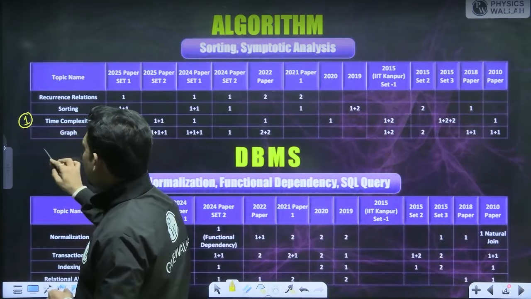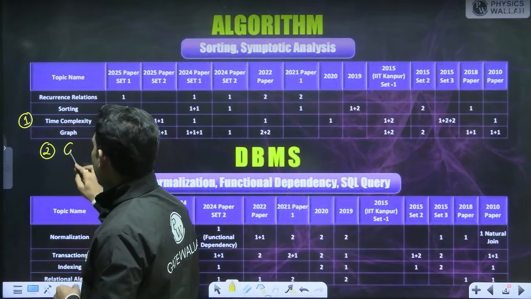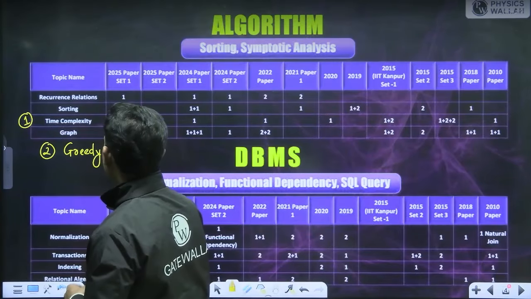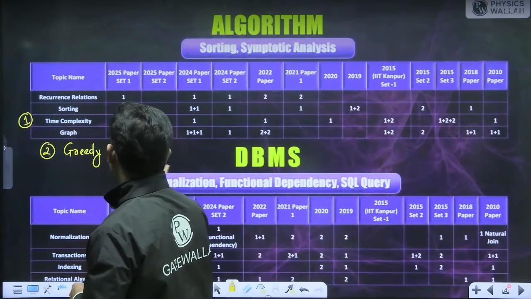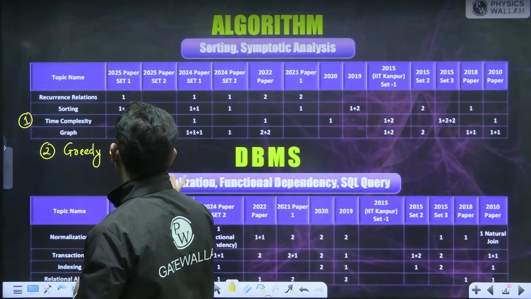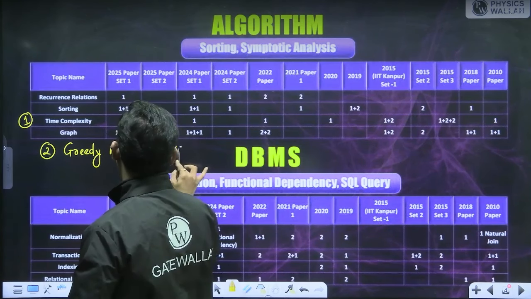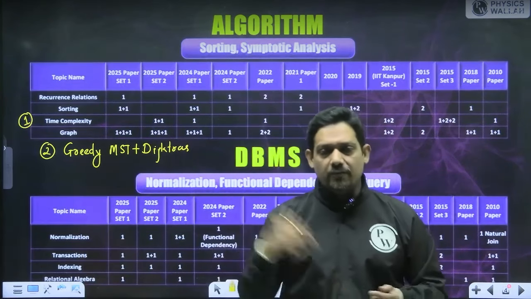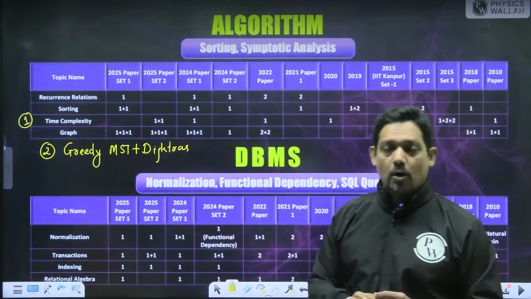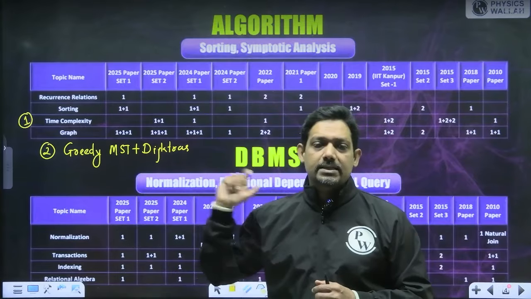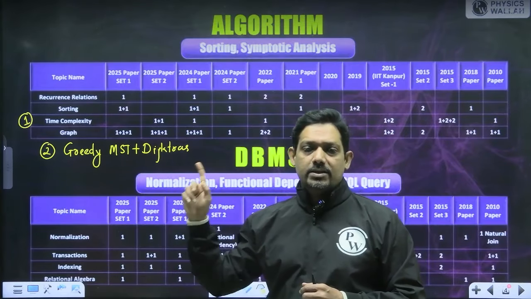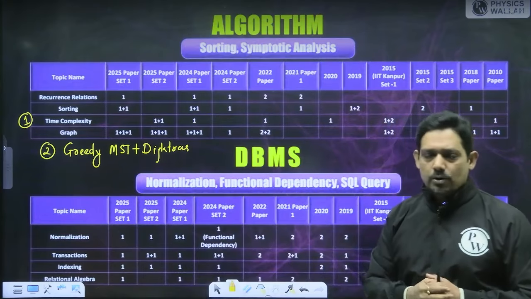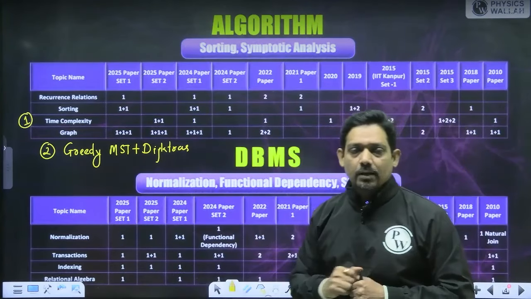My second pick will be the greedy method, and in greedy method also I'll be more interested in MST problem and Dijkstra problem. Okay. This is a very high weightage topic for me. Okay, so greedy MST. So my first pick will remain here as complexity. The second pick here in this case is greedy method, where we have MST and Dijkstra. Huffman is also very popular in terms of question creation.